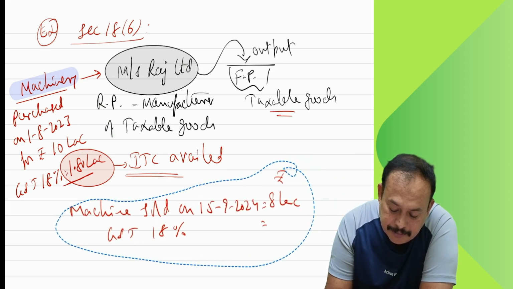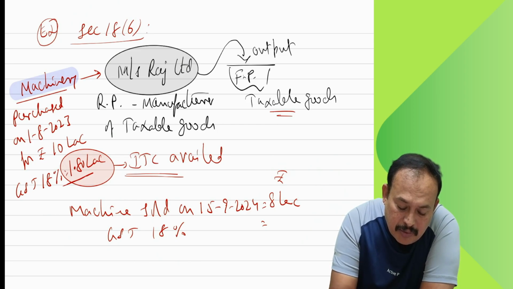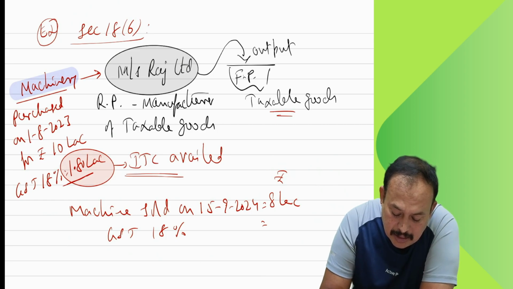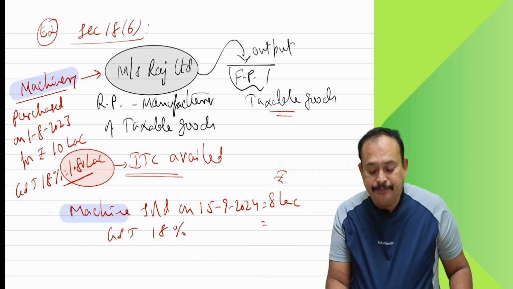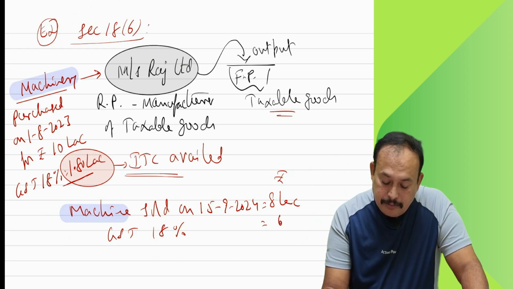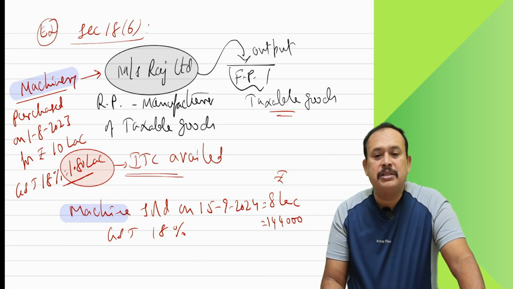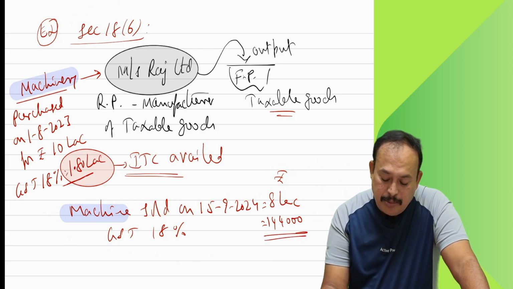This machinery, which I purchased long back, I now sold for 8 lakhs at 18%. How much? 1,44,000. That means 1,44,000 is the GST payable on output supply.